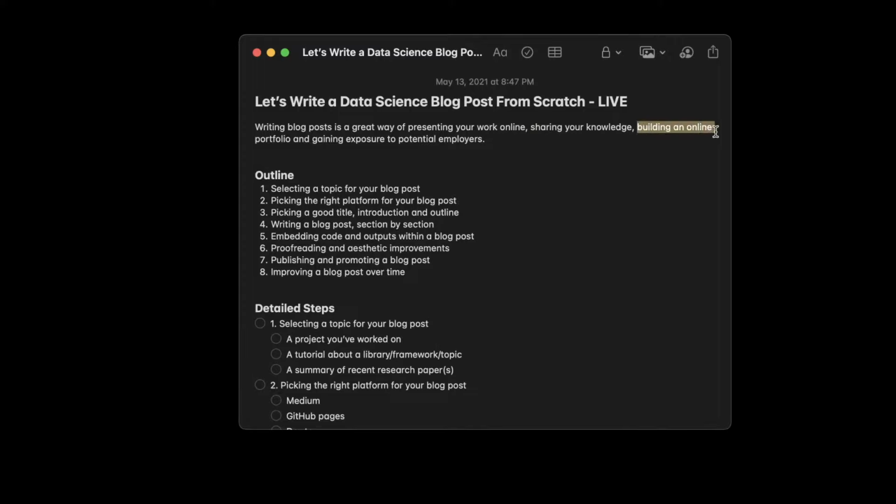Then the third thing is building an online portfolio. Building an online portfolio allows you to be found. When you put up blog posts, when you put up projects online, when you share them and gain exposure, people will find you. Potential employers, for instance startups, founders like me, keep looking online for interesting projects and people who have built them, reaching out to them if they're interested in doing a project or maybe joining full-time or doing an internship. So people will reach out to you. Recruiters, people who are hunting for good candidates, will find you through LinkedIn posts, through YouTube videos, through blog posts online, and reach out to you.